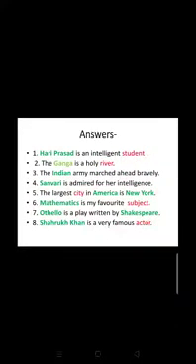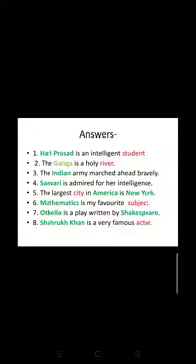Hari Prasad is an intelligent student. In this case, we are talking about a specific student, Hari Prasad. So it is a proper noun, and student is a common category of children, so it is a common noun. Now again next, the Ganga is a holy river. Among the common category of river, we are referring specifically to Ganga. So in this sentence, river is a common noun and Ganga is a proper noun.